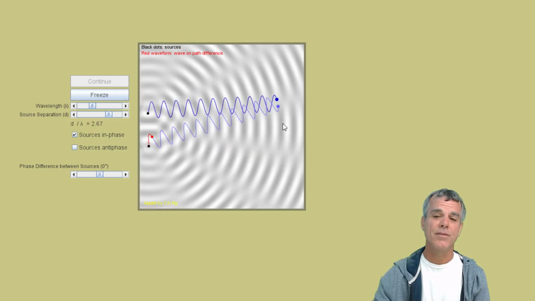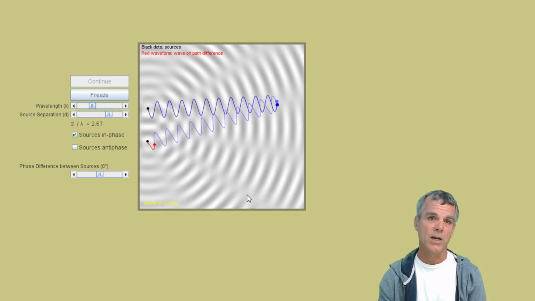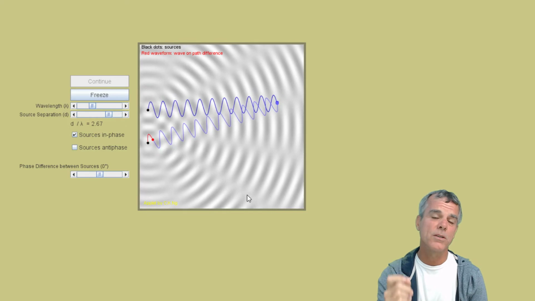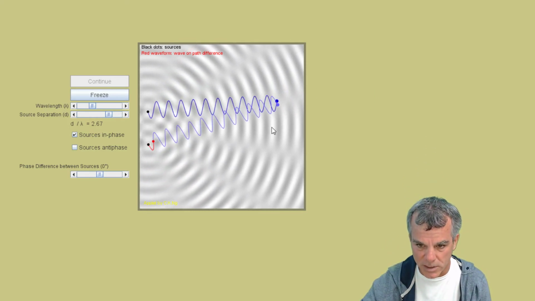Now, even though they start off in phase, again, they can arrive at a point in phase or out of phase depending upon how much farther one wave has to travel than the other, depending upon the path length difference. So let's first look at fully constructive interference, and let's start with the simplest case.